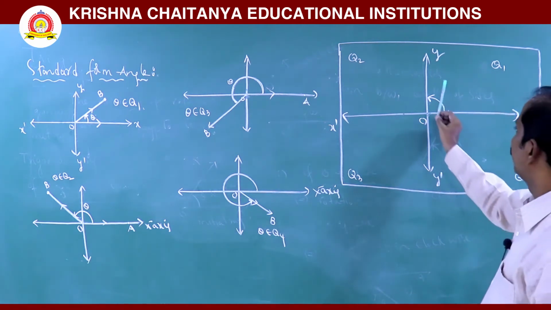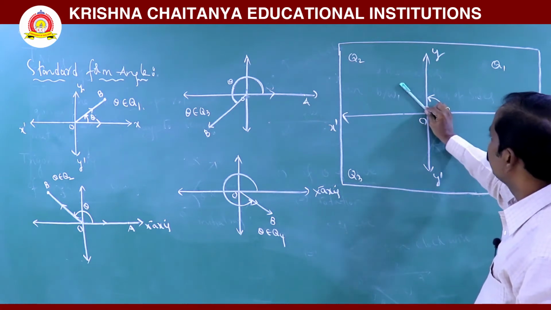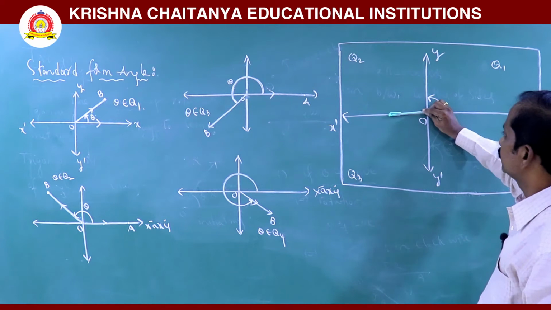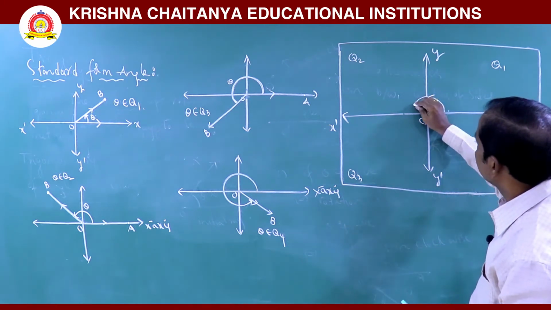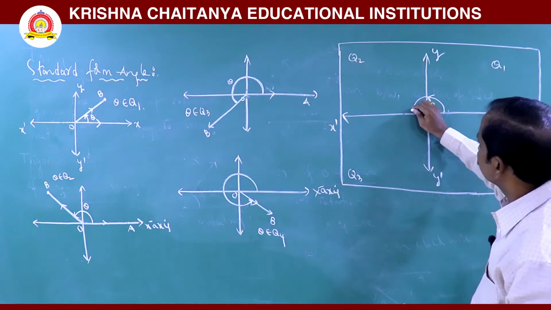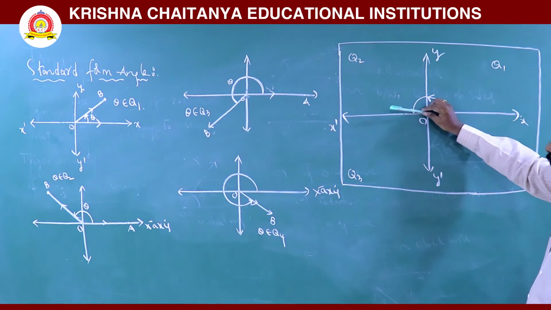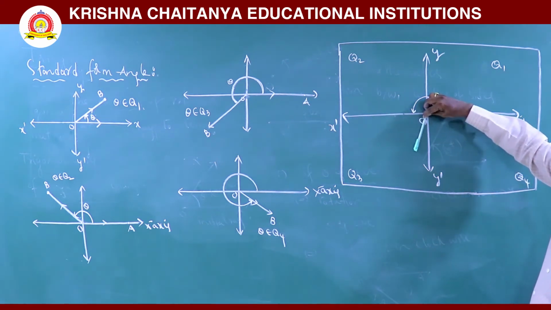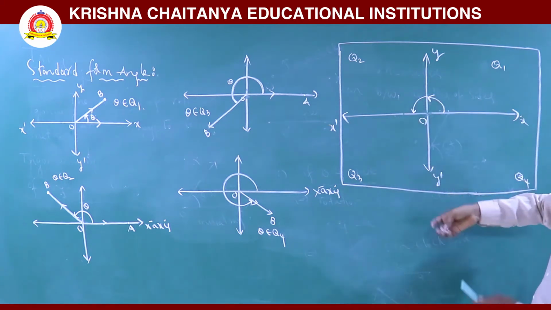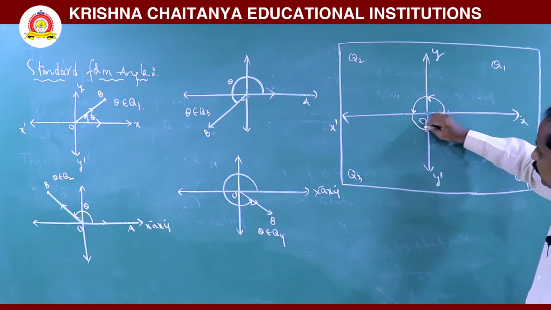Next, it coincides with the negative x-axis. This amount of rotation is 180 degrees, called a straight line angle. Again, the initial ray coincides with the negative y-axis, meaning 270 degrees.